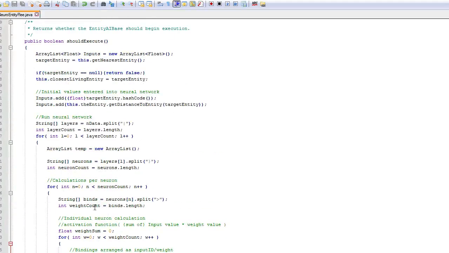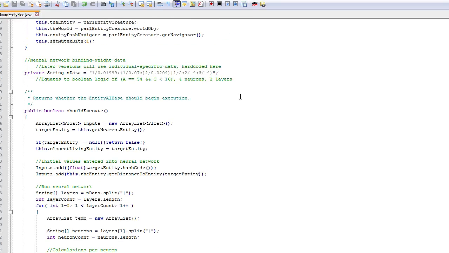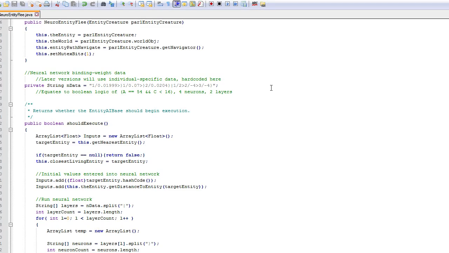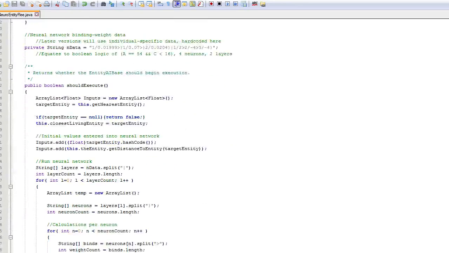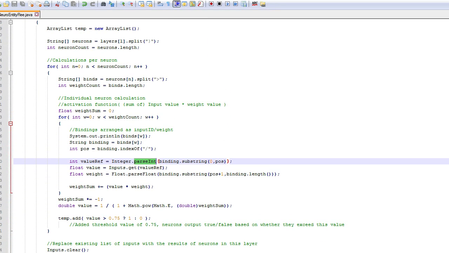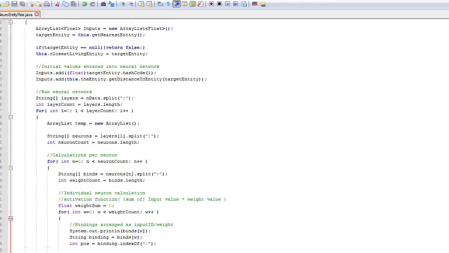But once I sort that out, our next step is to effectively cut out this should execute, because that's where all of our interesting stuff is happening, and grab the end data, of course, and then insert that into a wide range of other tasks, replicate the Boolean logic for all of them using the neurons, and then we will have entities that are using neural networks to replicate perfectly, ideally, the Boolean behavior of the existing task system. Then we can start adding in the learning system so that they will actually start to change their behavior over time, and then we can get them to start breeding it properly.